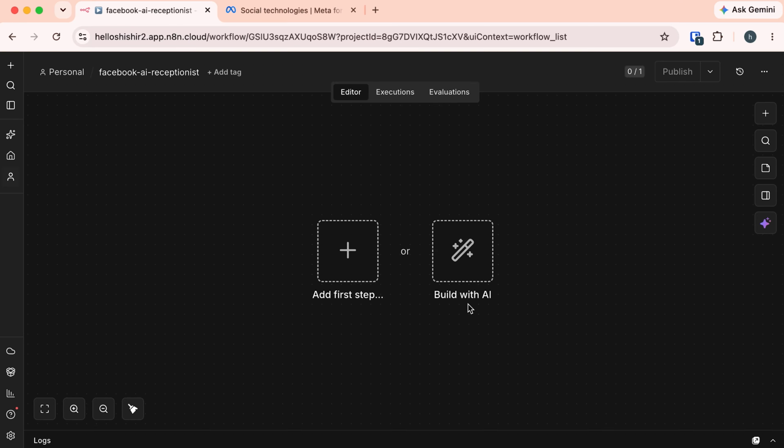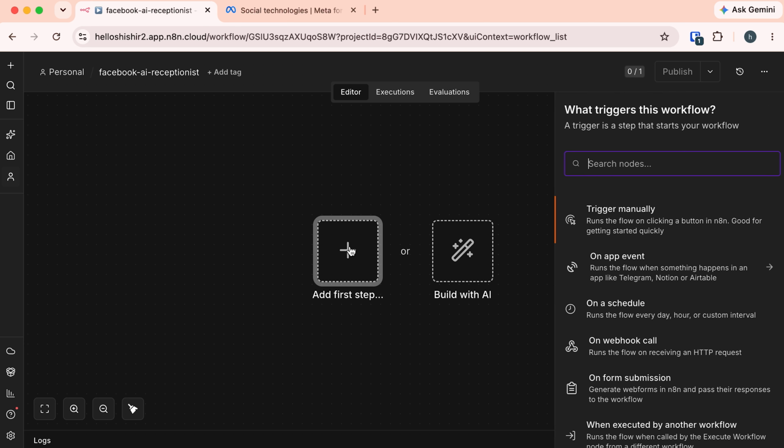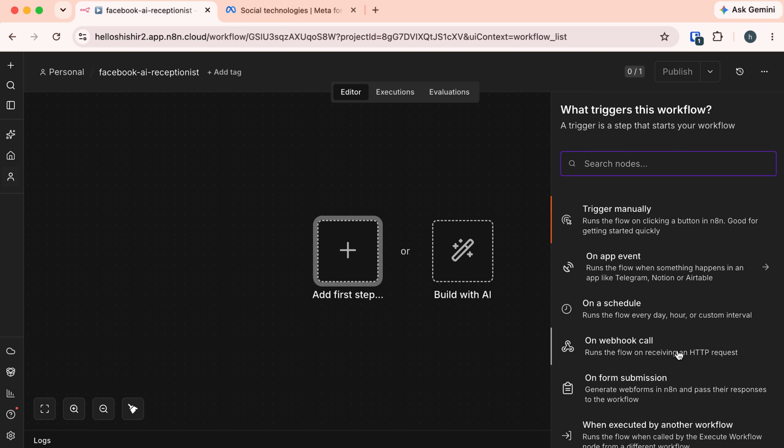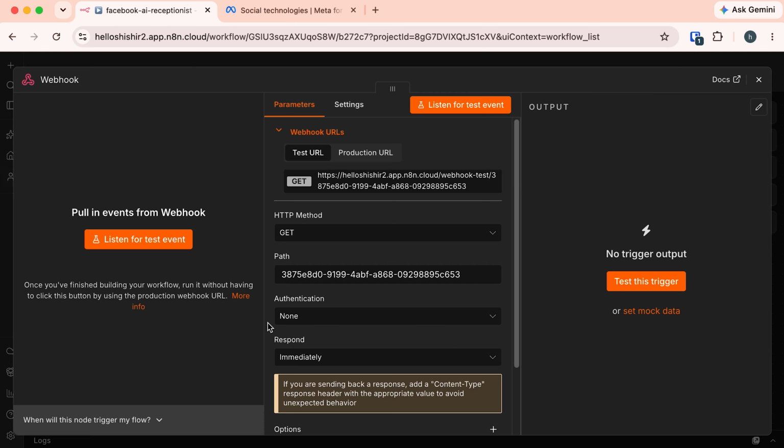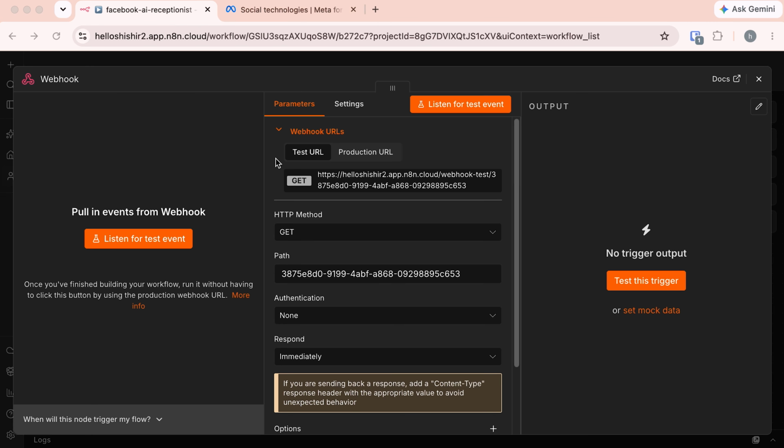Here, I'm in this blank n8n workflow. First, we need to add a trigger. Click on this plus icon. Here, I'm going to add this webhook trigger, on webhook call. And in this screen, I need to update a couple of settings. At the top of this configuration, we have this webhook URL.